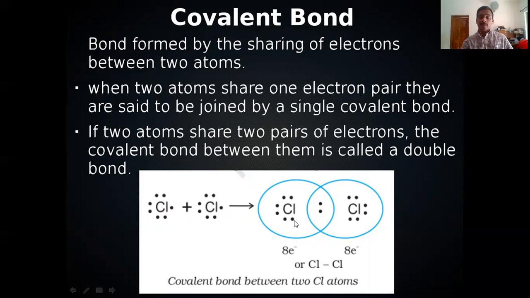2, 4, 6 plus 2, 8. These two chlorine atoms are getting 8 electrons each. And it is known as covalent bond. If two atoms share a pair of electrons, the bond formed is known as a covalent bond. If one pair of electrons is shared, a single bond will form. And if two pairs of electrons are shared, a double bond will form.